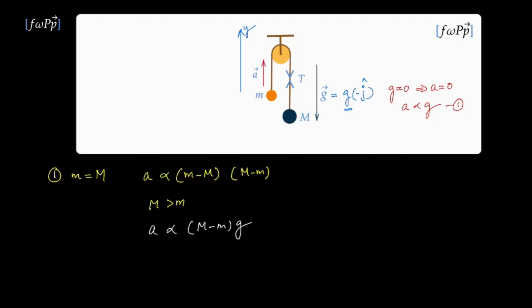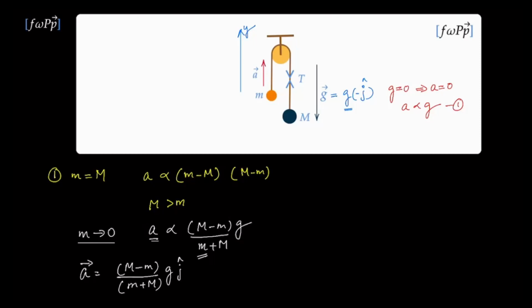If we look at the dimensions, this is the dimensions of acceleration, which is same as the dimension of acceleration due to gravity. And therefore, the quantity that comes out here must be dimensionless. So we could have in the denominator something of dimension mass, but can it be just small m? When small m tends towards 0, if you had only small m in the denominator, this would become extremely large and diverge. Therefore, it can neither be just the small m or the large M. It must be the sum of the two of them. So that gives us the final form of the acceleration, which should look like.